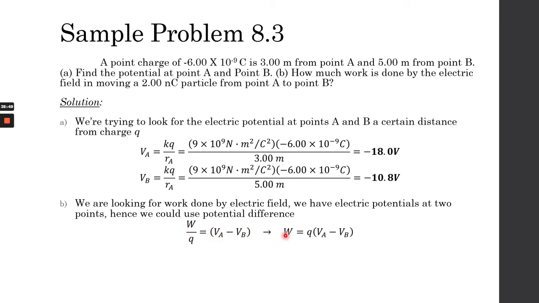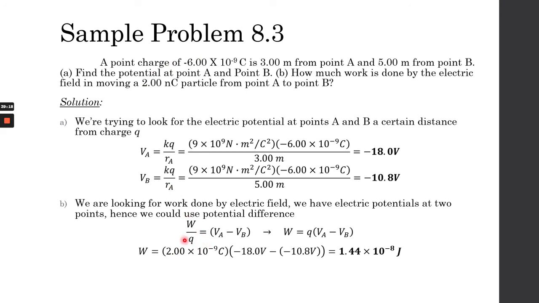So the work done is equal to the value of the charge multiplied by the electric potential at point A minus the electric potential at point B. Substituting that, as you can see, we are not using the source charge because we're asking for the object that moves.